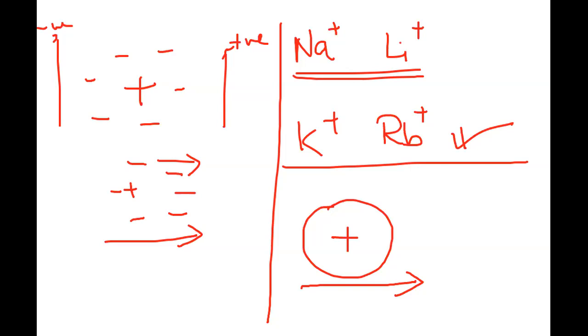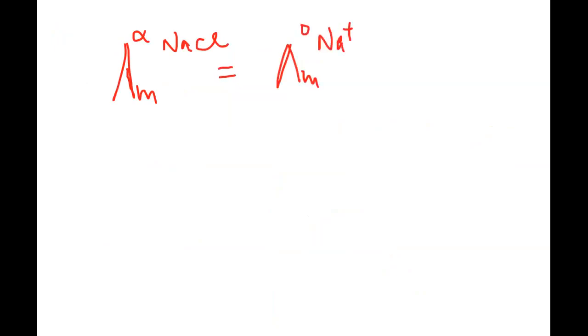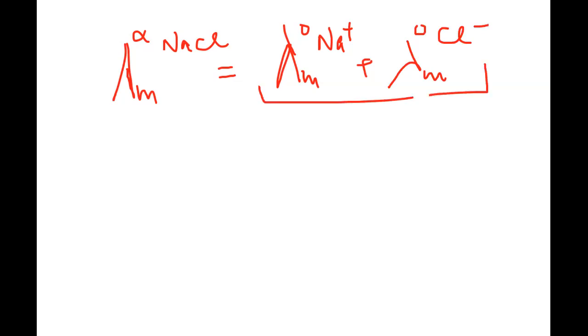Okay. So when it comes to talking about the ionic conductance, suppose I'm trying to find out the molar conductance at infinite dilution for NaCl, like I just told you, then this is equal to the molar conductance at infinite dilution, ionic conductance. For ionic conductance, lambda is also used. Then the molar conductance at infinite dilution for Cl minus ions. So together they will contribute towards the molar conductance of NaCl at infinite dilution.